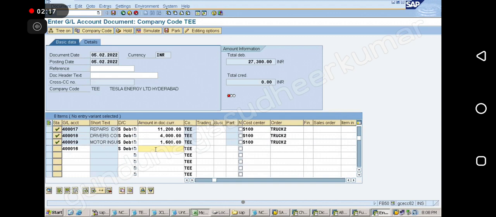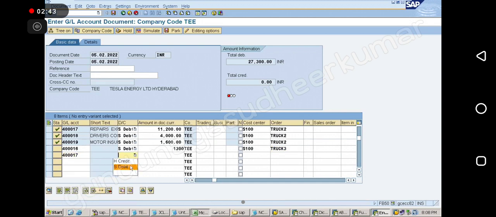So what is this now? It is fuel, right? So 1300 fuel. S100, truck 3, no? Truck 3, correct. So again I am repeating, we don't post like this. Throughout the month expenditures will be happening. They will be posting, and at the time of posting they will be doing like this. Clear?